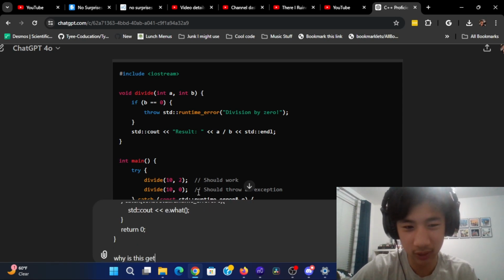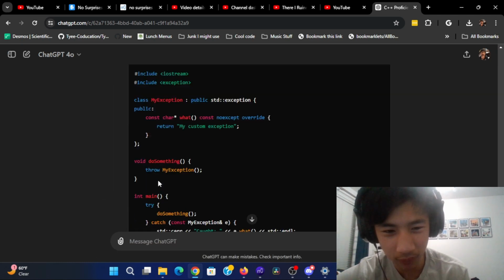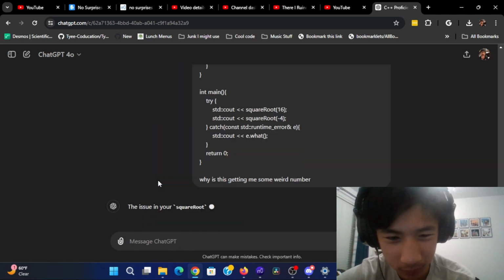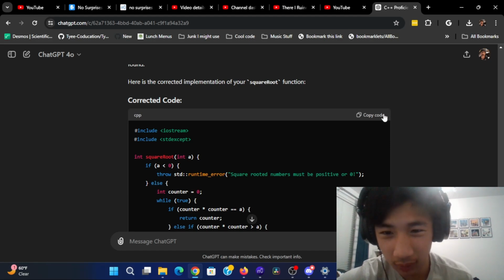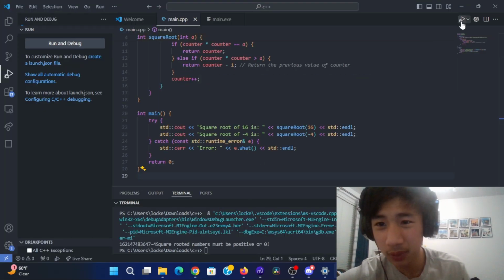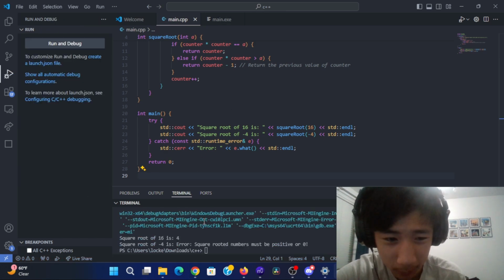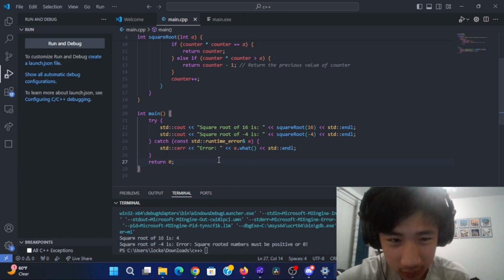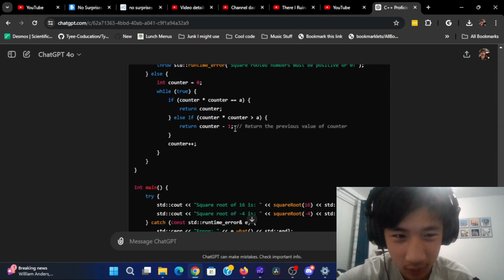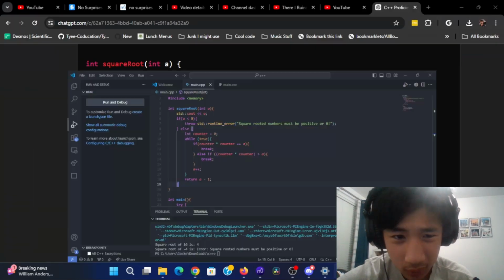Why is this getting me some weird number? I know that's a pretty vague prompt, but hopefully we'll be able to pick it up. I don't think that'll fix the problem. I didn't really read what I was doing wrong, but for some reason I was reading A in a really weird manner. What? Where did my logic go wrong? That's weird.